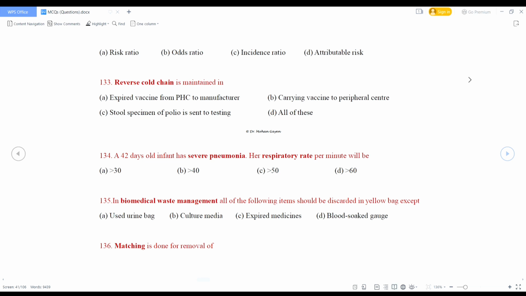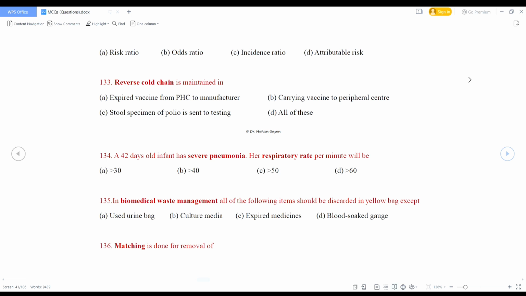But in case of cold chain, it is from manufacturer to the periphery. But in this case, that means in reverse cold chain, this is periphery to lab. So this is called reverse cold chain.